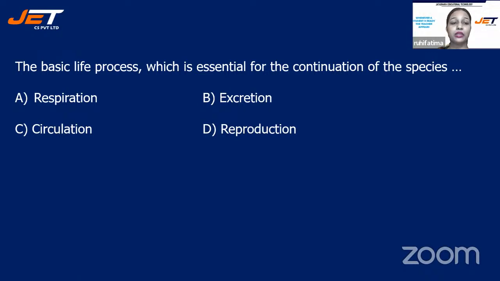And your options are A, respiration, B, excretion, C, circulation, or is it D, reproduction? The basic life process which is essential for the continuation of a species. Respiration, excretion, circulation, or reproduction. Children, quickly answer. You have to increase your speed for the examinations as well. All right, so now let's check the correct answer. The correct answer for this question is reproduction.